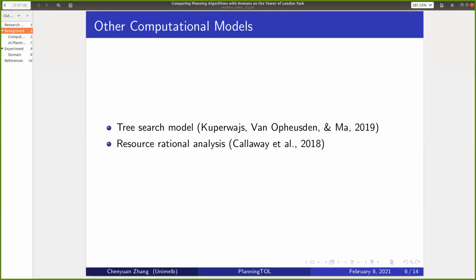In recent years, more advanced computational models have been explored. Mars Lab used a tree search model with a domain-specific heuristic to predict human performance on a two-player game. Callaway derived a meta-level Markov decision process model to simulate human behavior on a planning task within the framework of resource rationality. It is worth noting that most recent studies use non-deterministic environments so that humans cannot easily derive an optimal solution. There has been relatively little work on deterministic environments in recent years, and this is what we want to do.